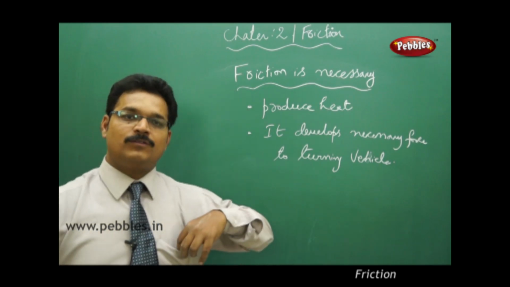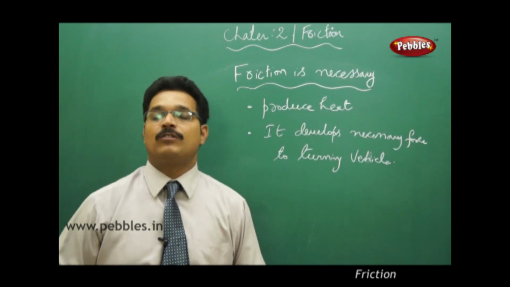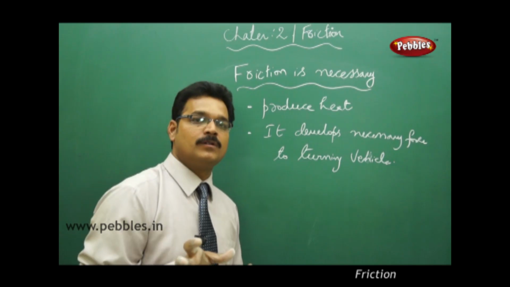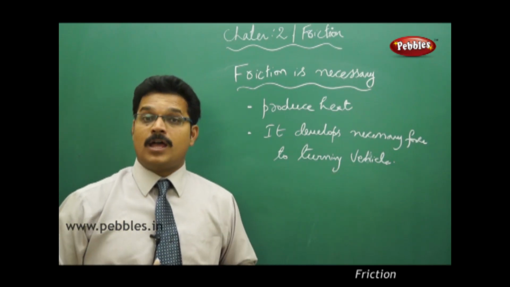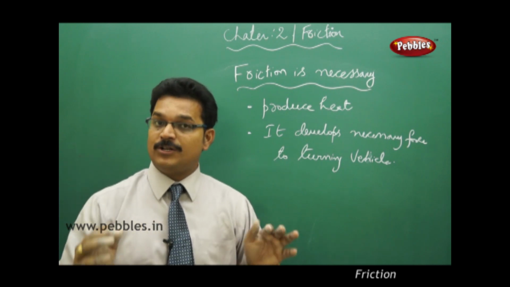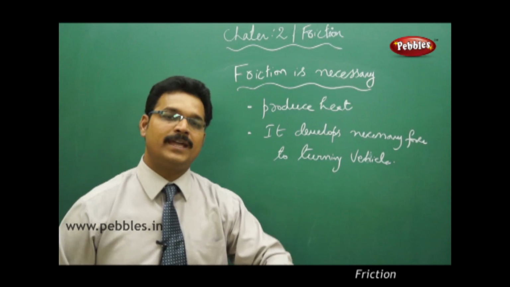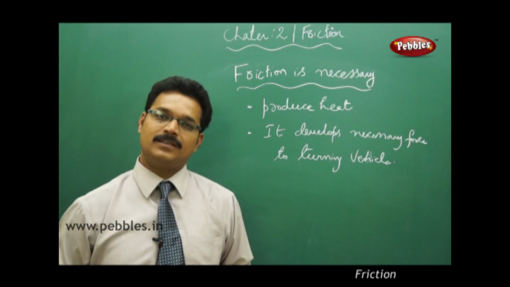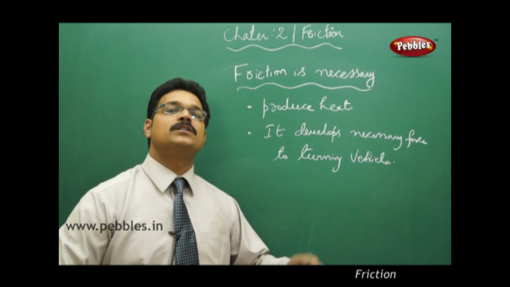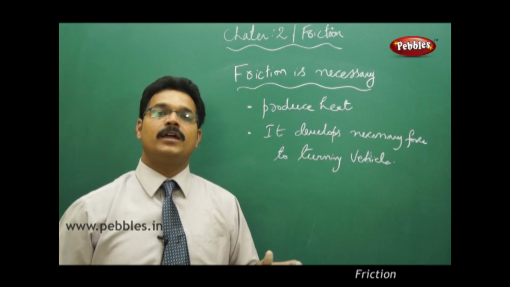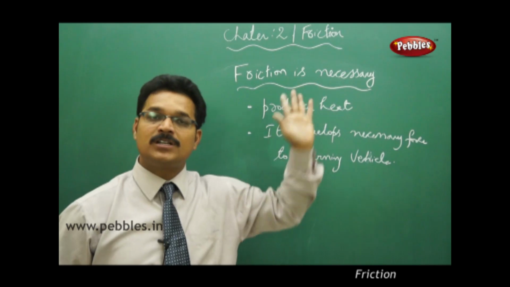When you are driving your car on the highway roads, or riding a bike on the highway roads, there is a circular turn. Suddenly a circular turn is coming in front of you, so you have to take it. And the condition is that you should not reduce your speed. With the same speed you want to take a circular turn. You're a car driver, you've taken the same speed in the circular turn, and without any effect, you have succeeded in taking the turn and moved away from it.